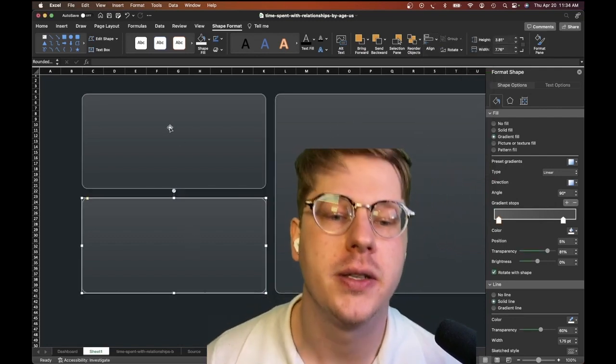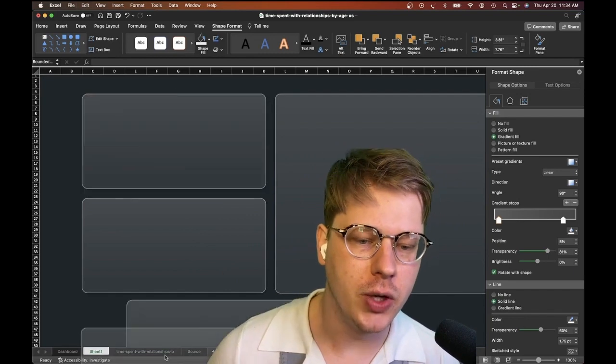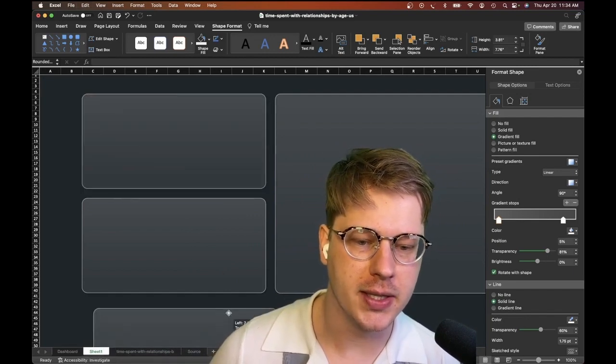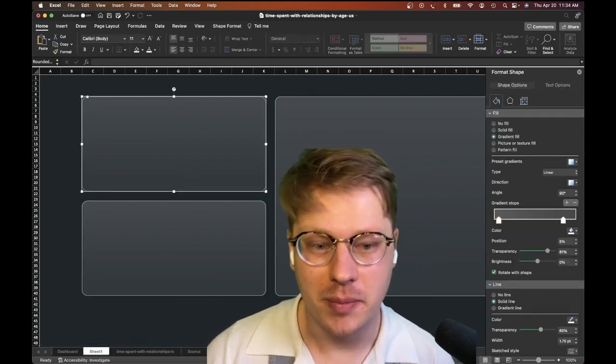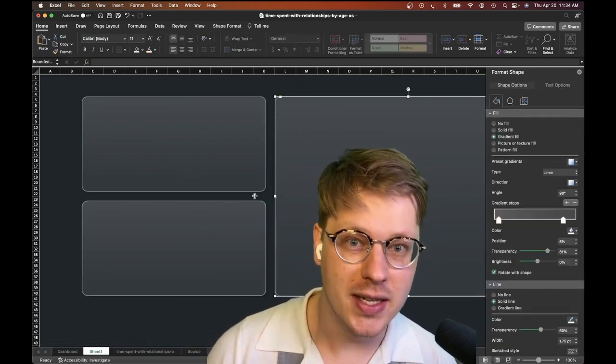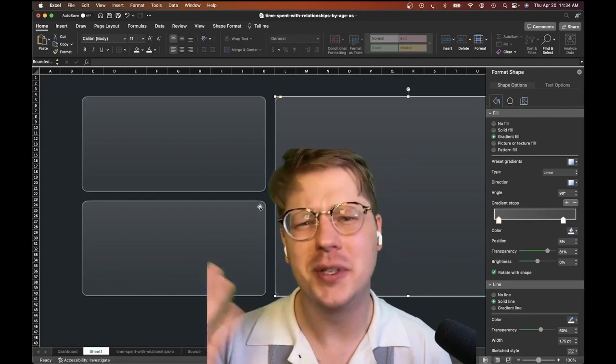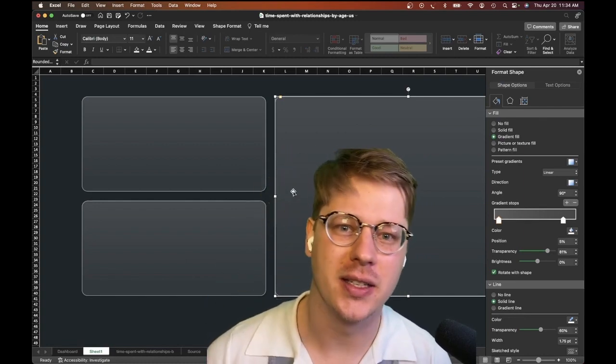To make sure your elements are the same size, just copy-paste them. That way you know that you're working with something that's the same size as the shape above it or next to it. If you got two shapes on the left, try to make sure that the shape on the right is the same height as both of them, etc. Right? We're just kind of trying to keep things aligned and organized. It goes a long way.